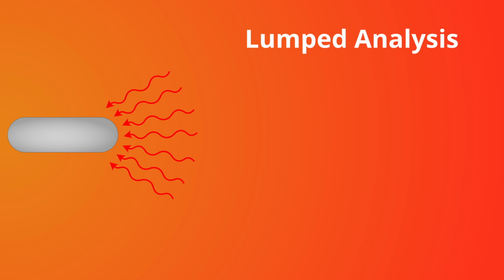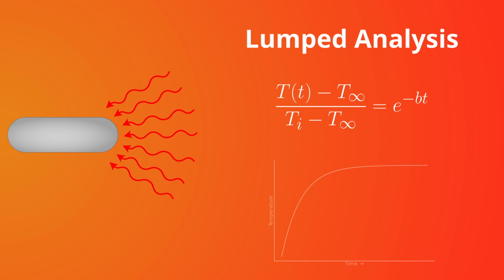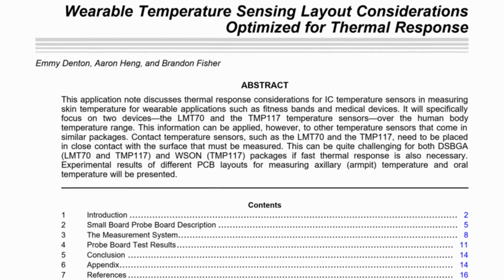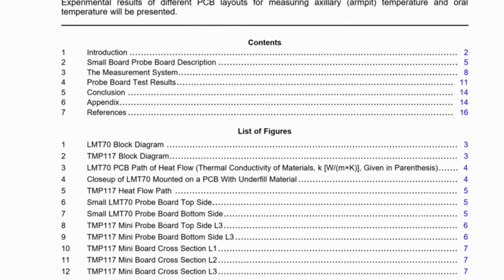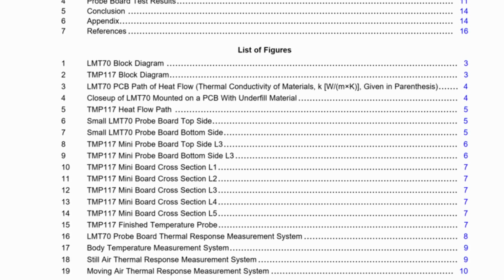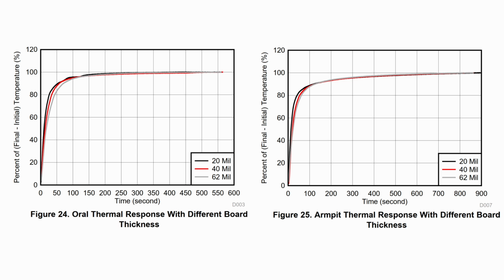It turns out, under those idealized conditions, the temperature of the probe approaches body temperature exponentially, meaning that the temperature will change rapidly at the beginning, but rather slowly later on. Here's a graph of real data from a temperature sensor design guide by Texas Instruments, looking at thermal response for oral and armpit temperature measurements. You'll see, first of all, that they both look very exponential.